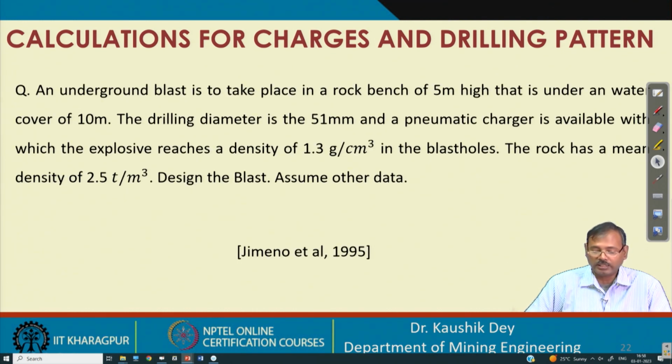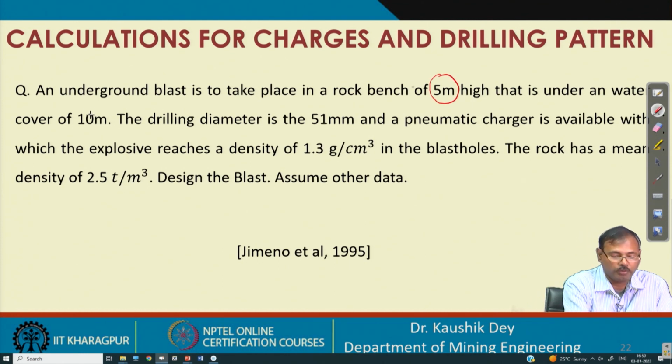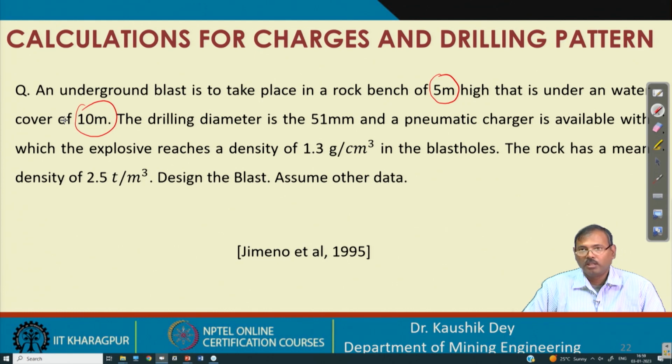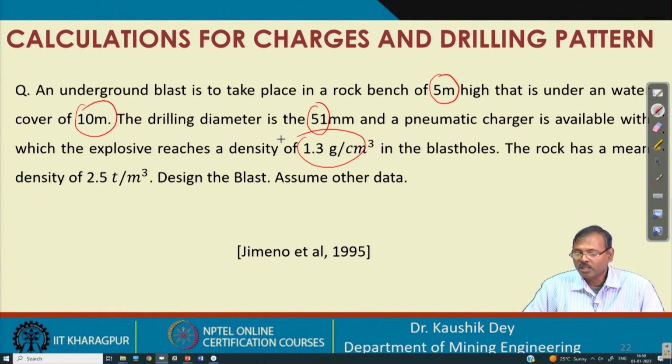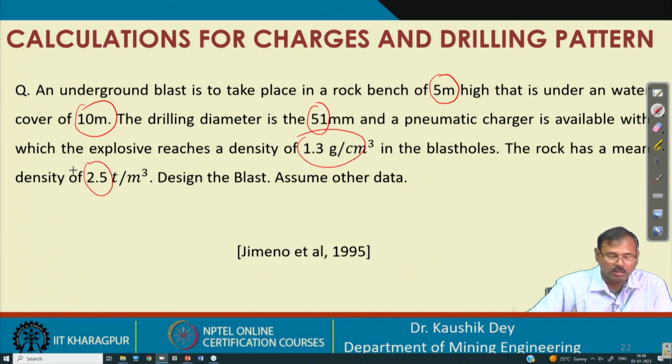Considering this, let us consider one problem where a rock bench of 5 meter has to be blasted and the water cover is 10 meter. The height of HMR, actually no slash is given, so we are not considering that. Drilling diameter is given as 51 mm, the explosive density is given already, and the rock density is also given.